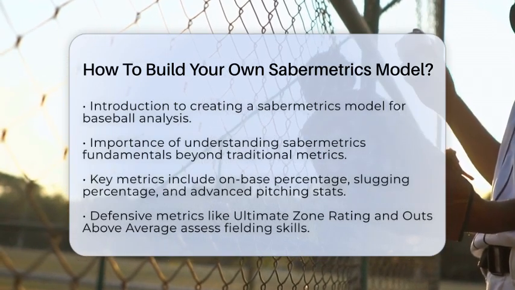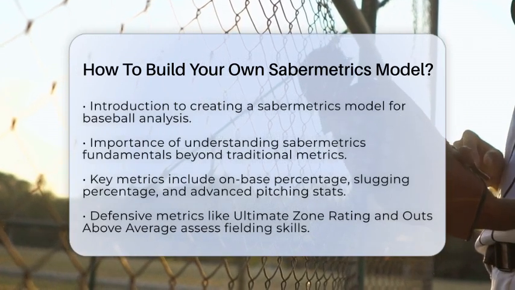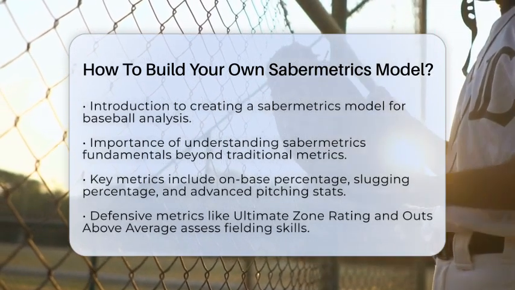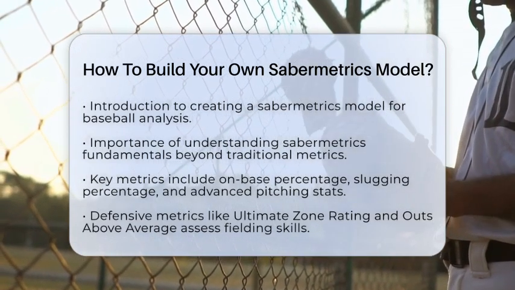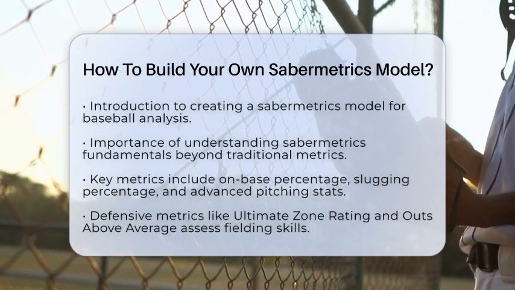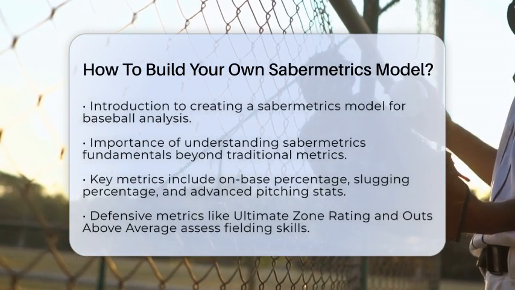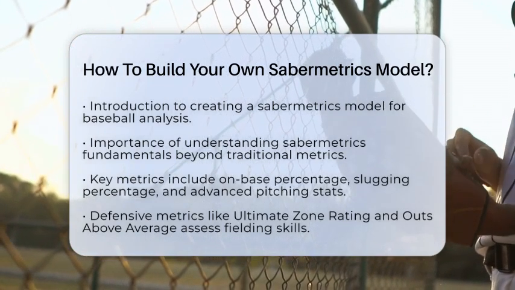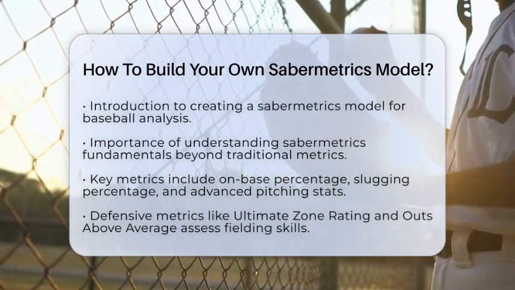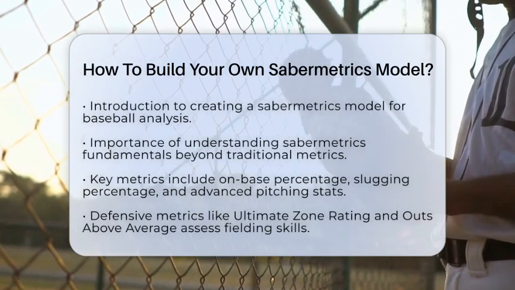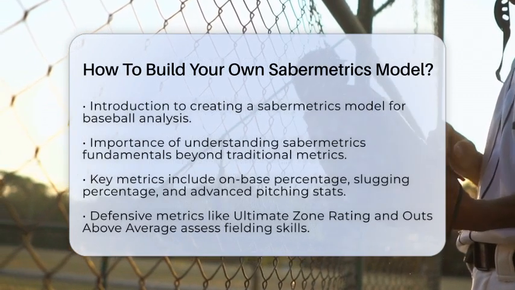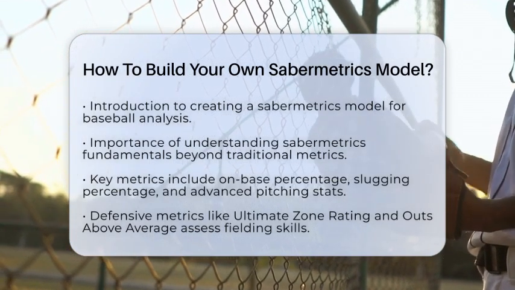First, you need to grasp the fundamentals of sabermetrics. This field focuses on analyzing baseball through advanced statistics, moving beyond traditional metrics like batting average and earned run average. It emphasizes measuring player contributions more accurately. Key metrics include on-base percentage, slugging percentage, weighted on-base average, and advanced pitching metrics like fielding independent pitching and SIERA. Defensive metrics such as ultimate zone rating and outs above average help evaluate fielding skills. These metrics provide a fuller picture of a player's offensive, defensive, and pitching contributions.